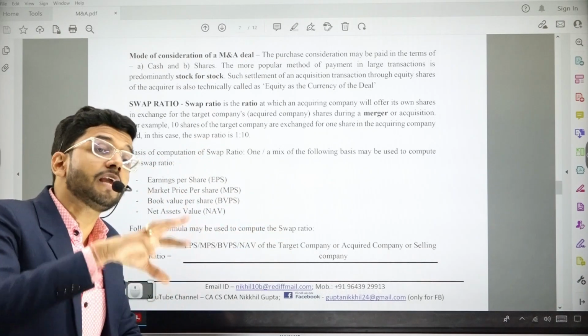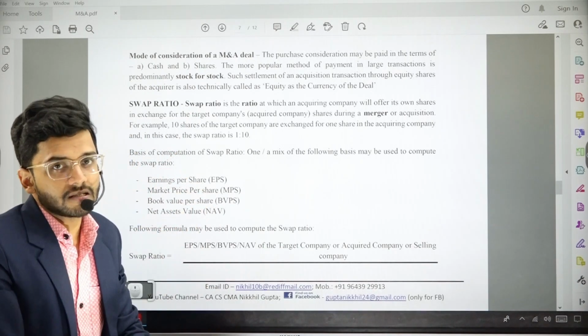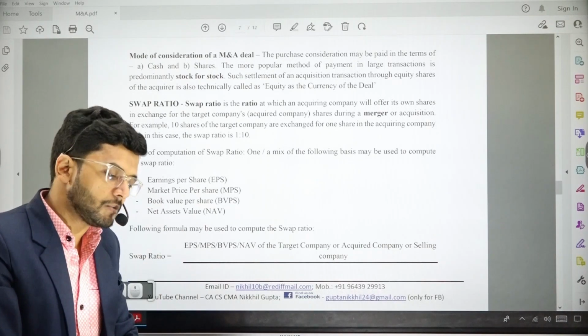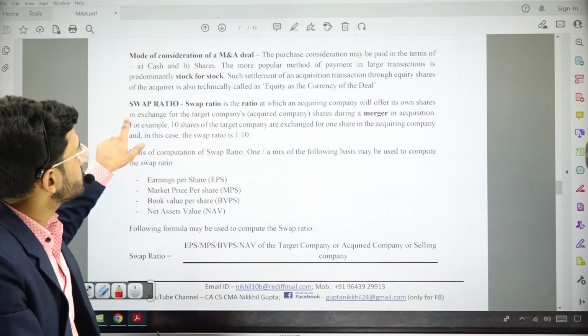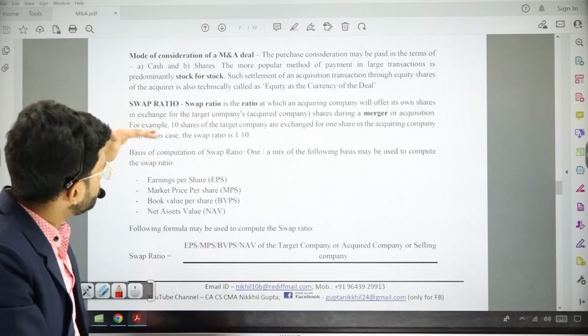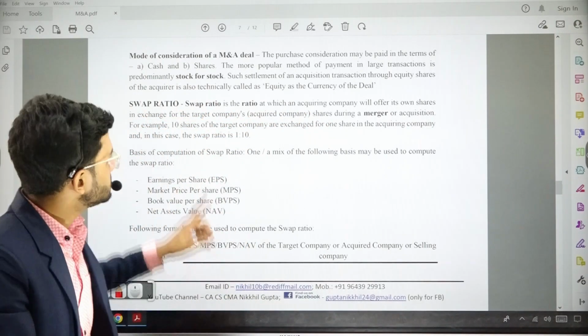But what happens in case of shares? That is what we are going to discuss in our next section. Swap ratio, we are going to discuss what is swap ratio. Swap ratio is actually the exchange ratio. Let's read the definition once. Swap ratio is the ratio at which the acquiring company will offer its own shares in exchange of target company shares. So it's the ratio in which the shares are going to be exchanged. That is the swap ratio.